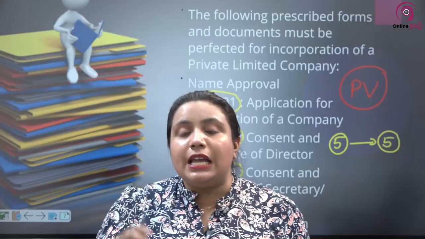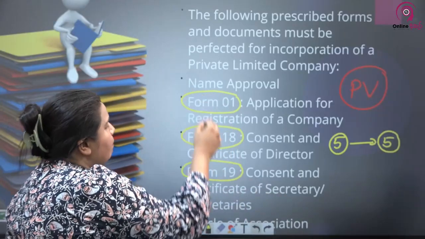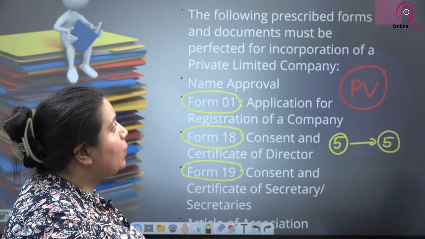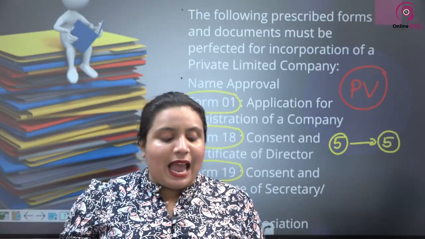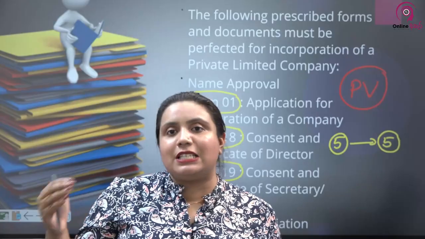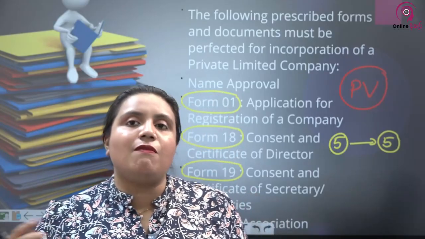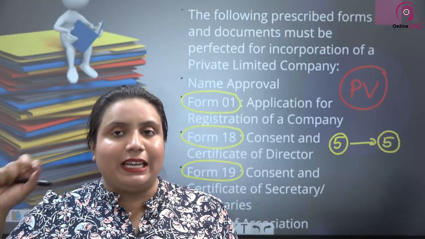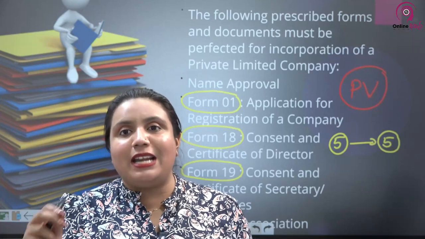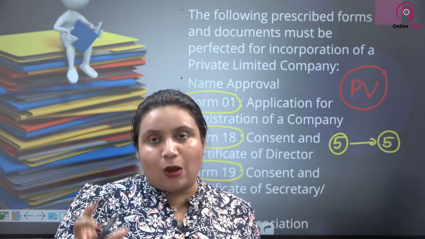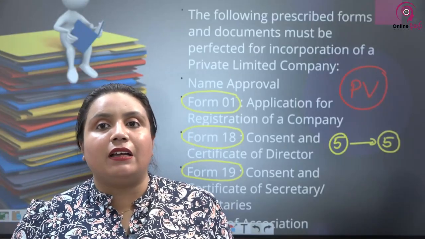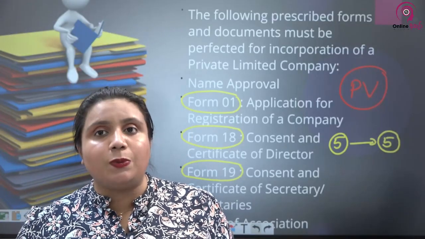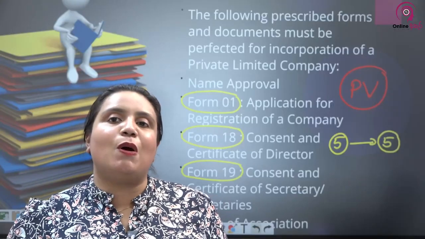That's about how you incorporate a company and the extremely important documentation that you need to remember with regard to incorporating a company. With that, the first part of the second unit's revision is over. There is another part where we are going to discuss the promoters and the articles of association. I'll meet you on another day with the recording with regard to the revision of promoters as well as articles of association, rules with regard to articles of association, and the promoter's duties.